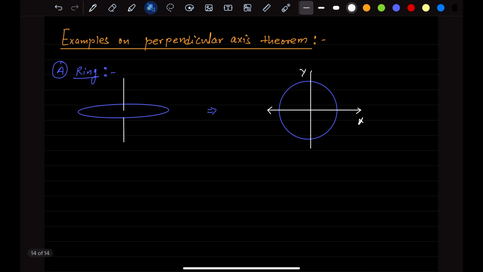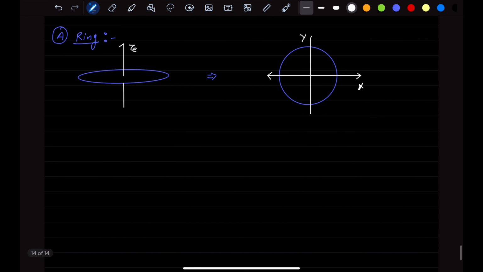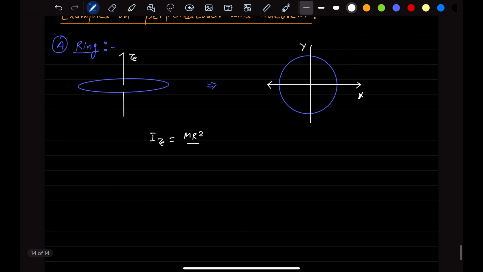Now we know the moment of inertia about the z-axis. We can calculate it by integration. And can you tell me what is the Iz? Iz is mr square for the ring, if you remember, right? And according to the perpendicular axis theorem, I can say that Iz will be equal to Ix plus Iy. If you remember, that is the formula, right? So that is the equation of the perpendicular axis theorem.